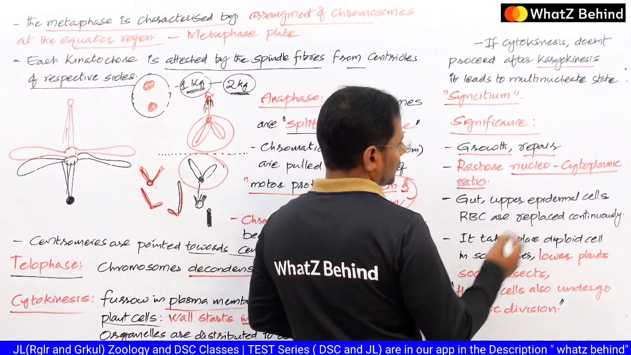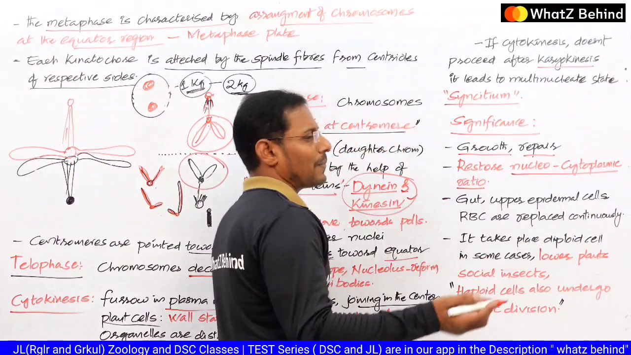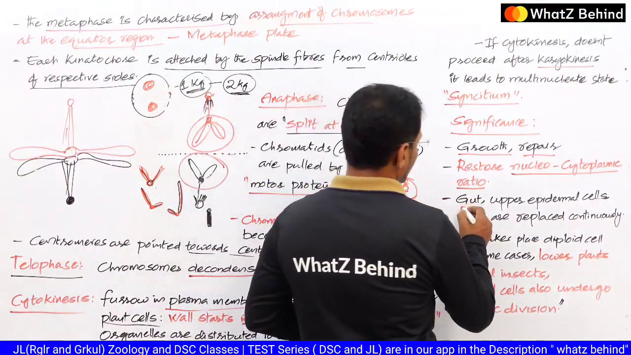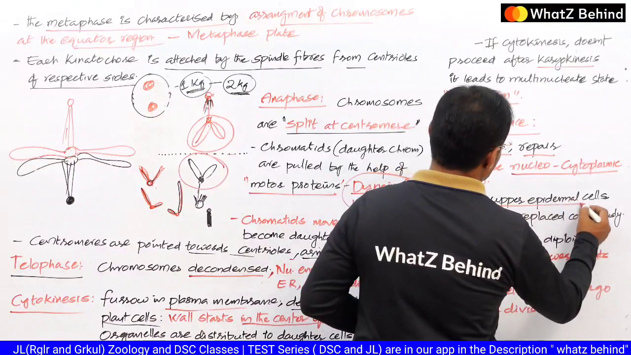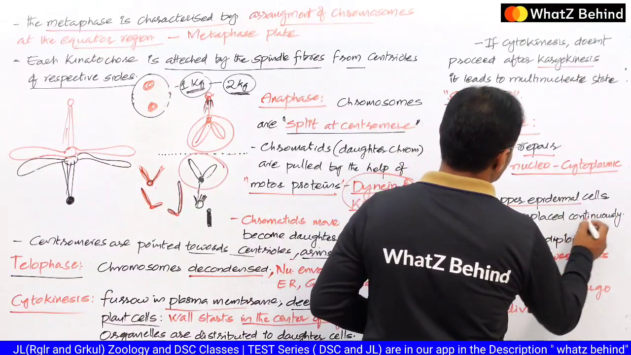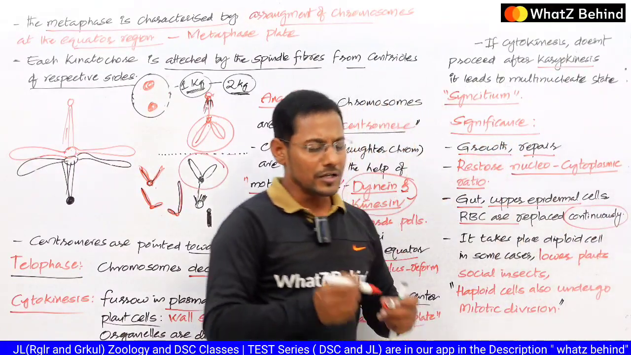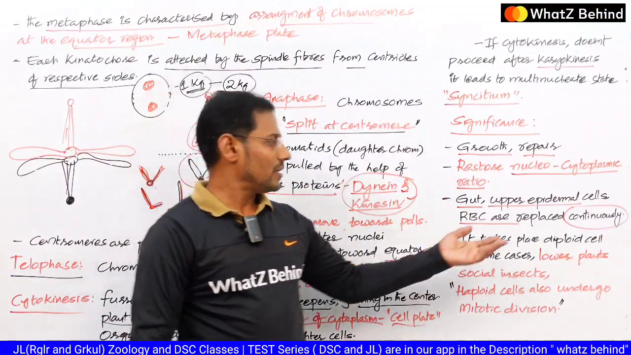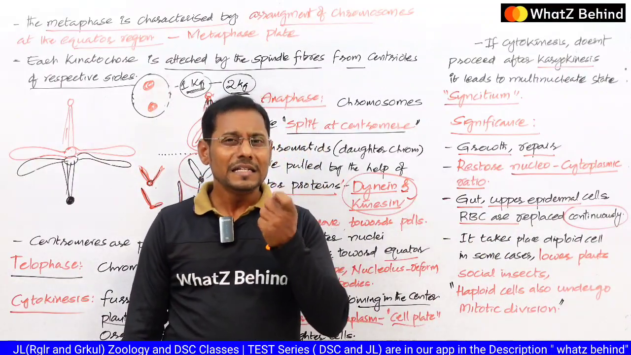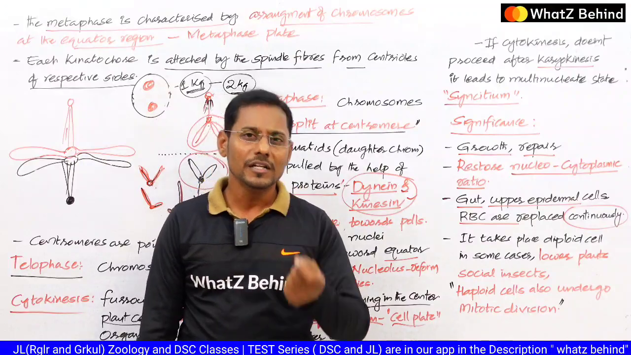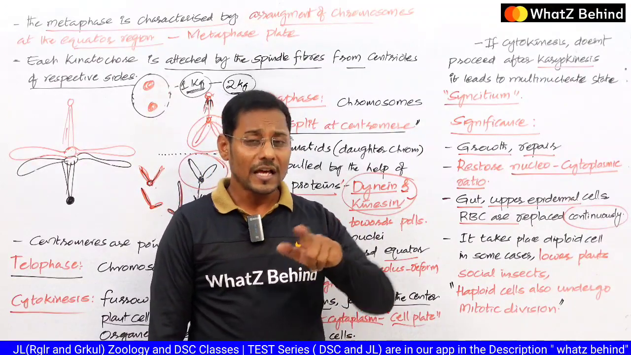And if you see the cells, some of the cells divide very rapidly. Say for example, if you observe the gut cells, the upper epidermal cells and RBCs, they are replaced continuously. Why? Because they have a very short lifespan. So after the short lifespan they are going to die, so they have to be replaced.